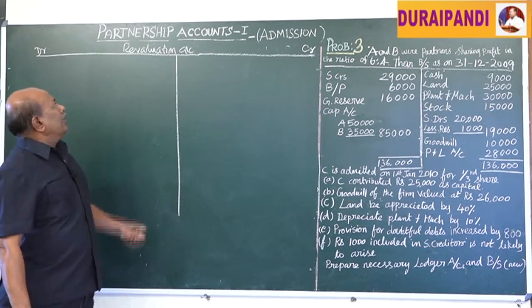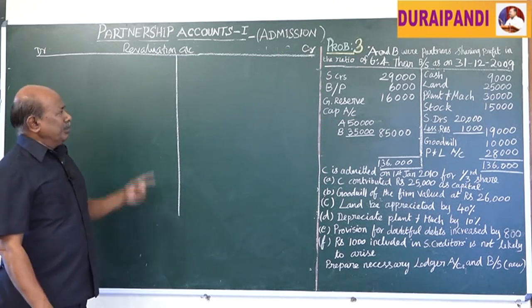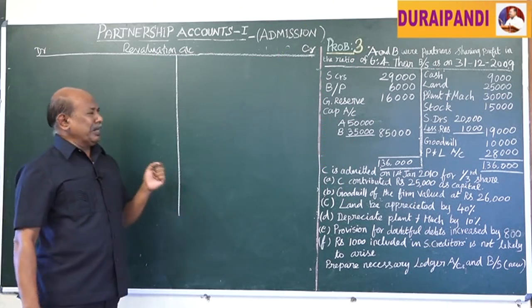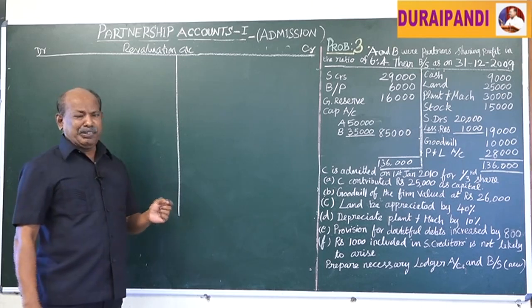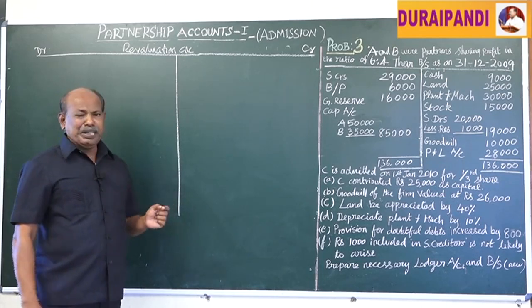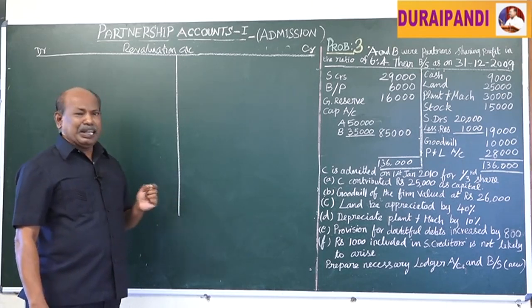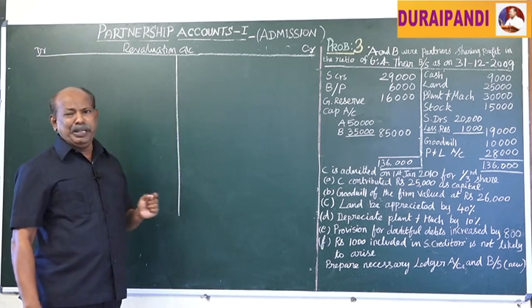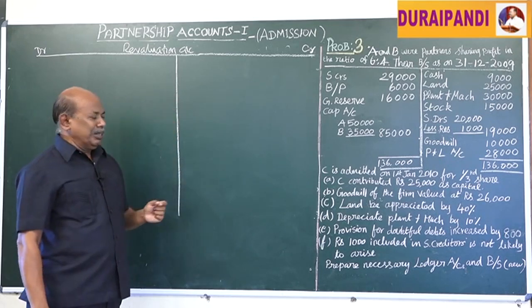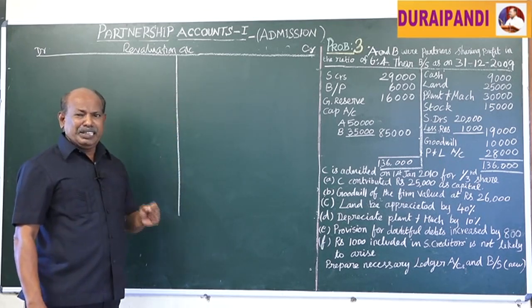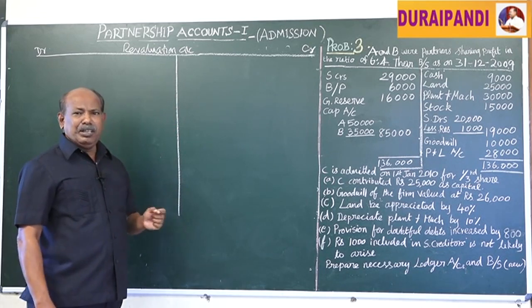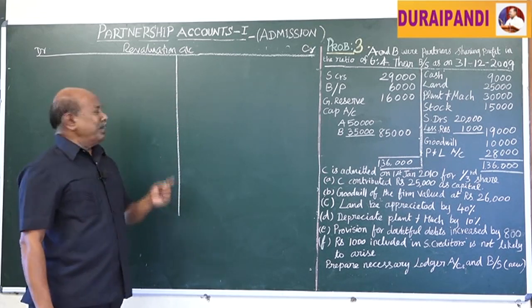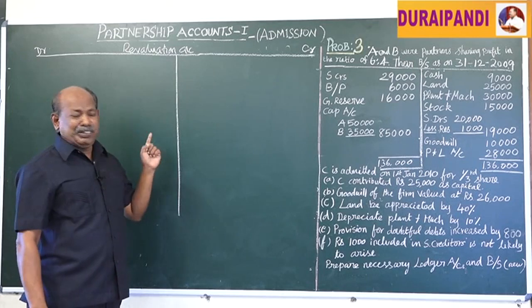Next we have to prepare the revaluation account. The revaluation account contains only the revaluation of assets and liabilities. At the time of revaluing the assets and liabilities, if any asset's value is increased, it is an income. Income should be credited to the revaluation account. If there is a depreciation, that means a decreased value of an asset, it is a loss. Loss should be debited to the revaluation account.